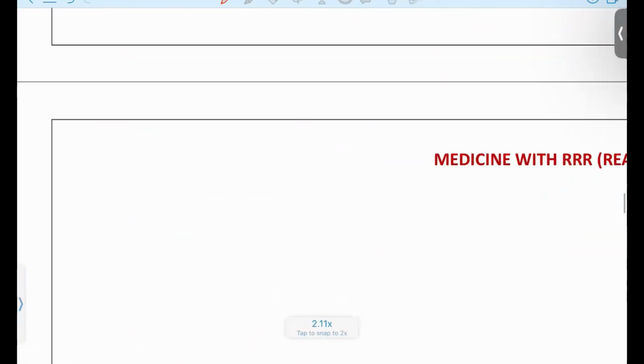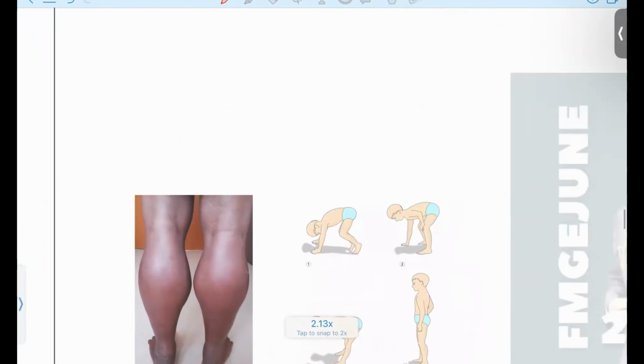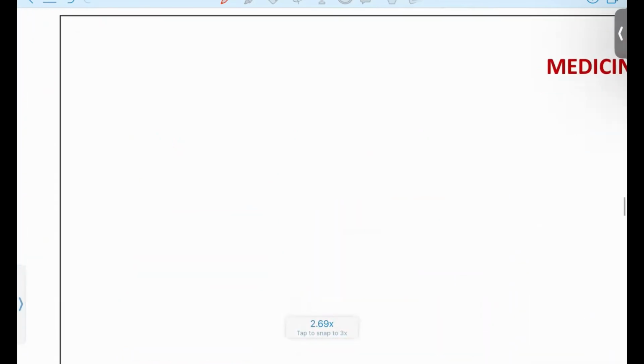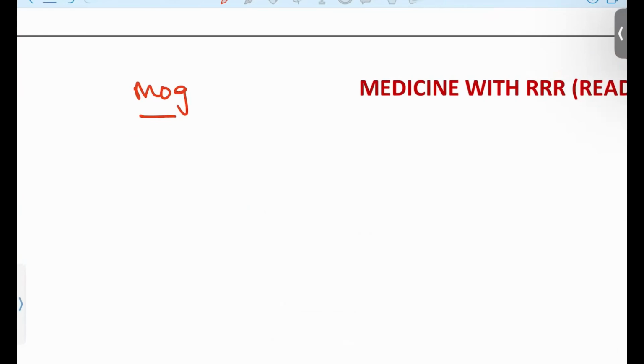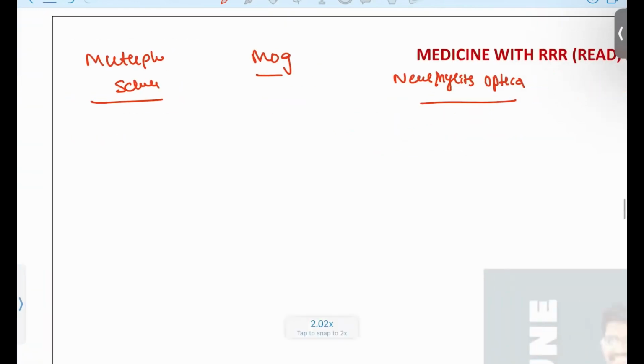Next, moving on to the next type, that is your CNS diseases like demyelinating diseases, multiple sclerosis, and patients who are suffering from MOG syndrome. This is also one of the demyelinating syndromes, and neuromyelitis optica. Okay, neuromyelitis optica. So these three differences you should understand.